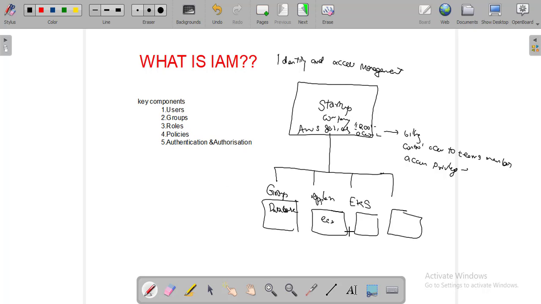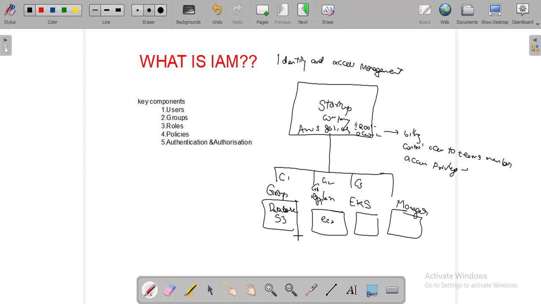So basically, if a group is maintaining the database, they need permission for S3, and if the team is a manager team, they need access to all the groups, whichever group, group 1, group 2, group 3, they need all the accesses.